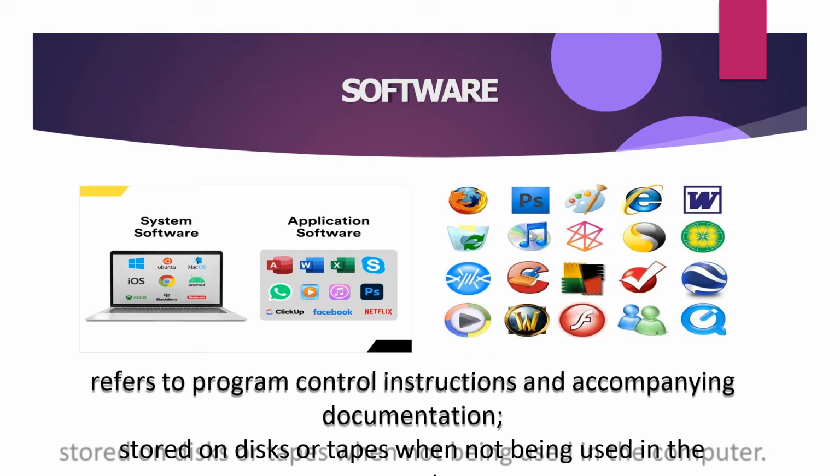Also is software. Software refers to the programs and instructions that control computer operations. It is essential for performing various tasks on computers. Example, Microsoft Office Suite. It is used for word processing, spreadsheets, and presentations. Also, another example is Adobe Creative Suite for graphic design and video editing.